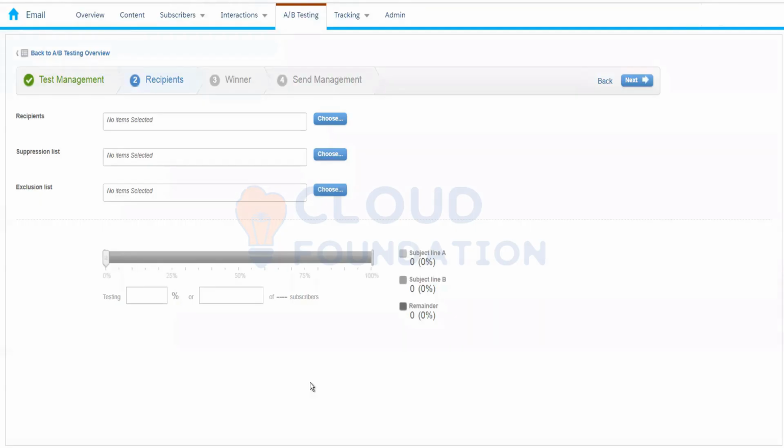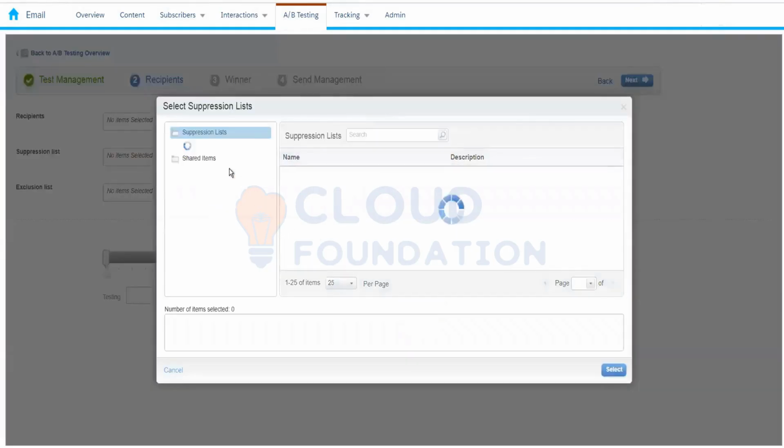Whereas the suppression list we create for permanent exclusion, if you want to exclude these subscribers every time we send the email, so they will be excluded from every email send. But the exclusion list is for specific use cases, where if something happens, then we will use another data extension. When we click on the suppression list, you will only find the suppression list over here.